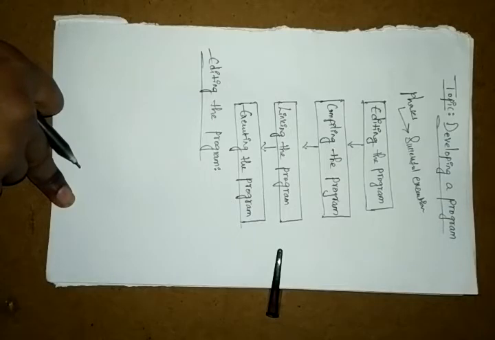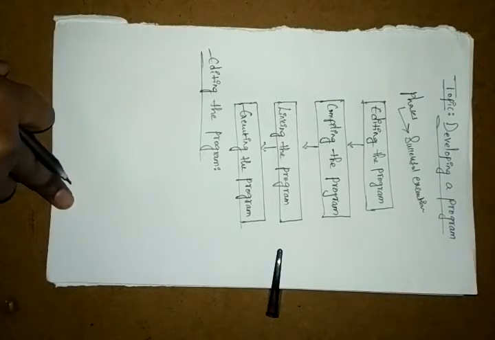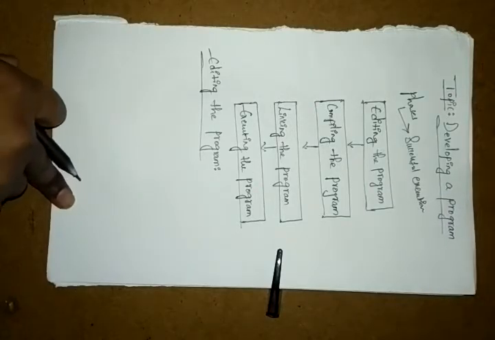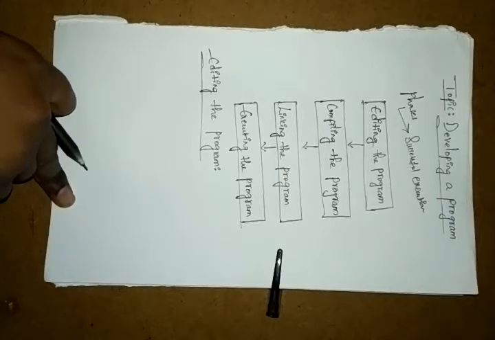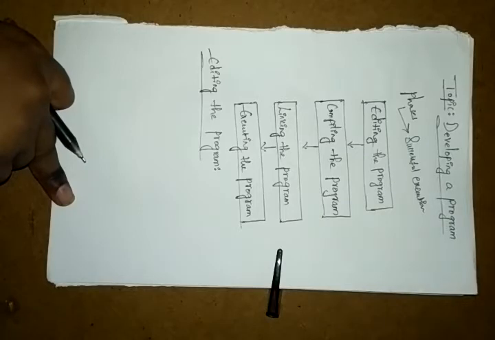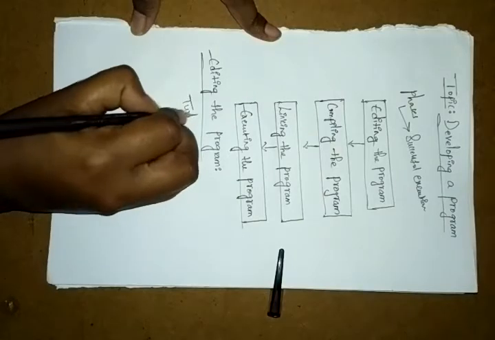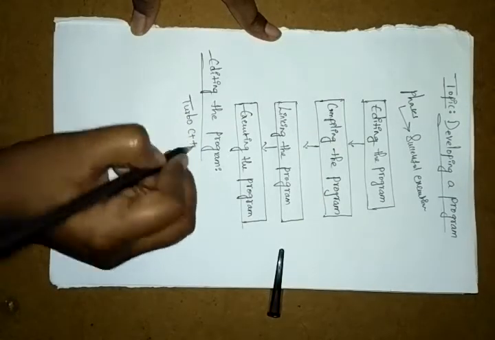We perform that in the text editor, done in Turbo C. Where we are executing our programs, we have one software, which we call Turbo C++.